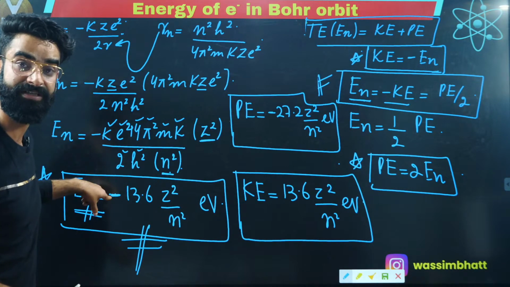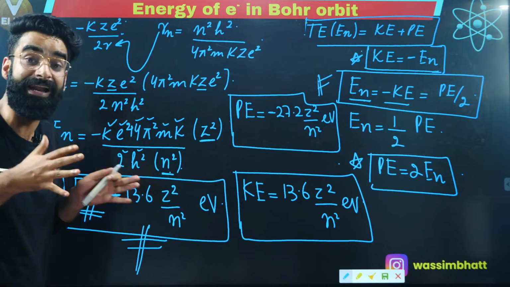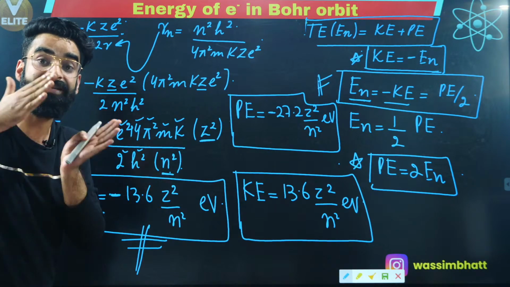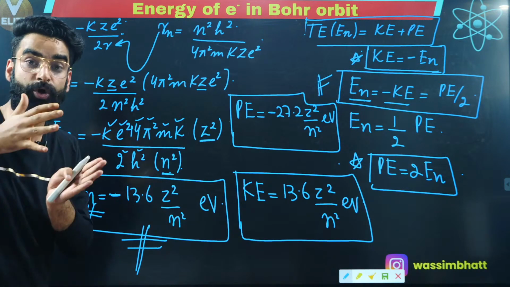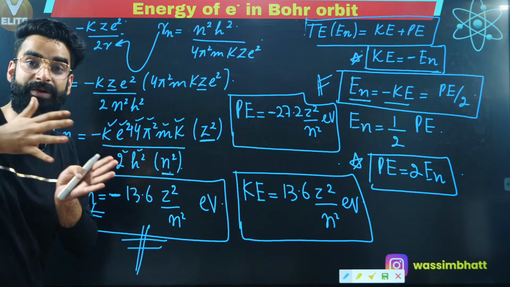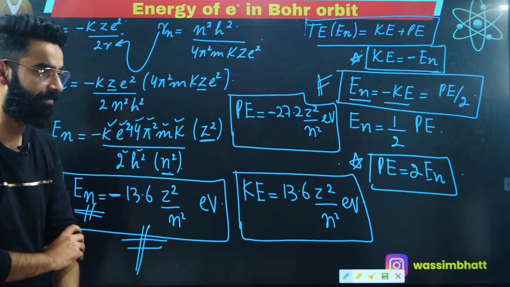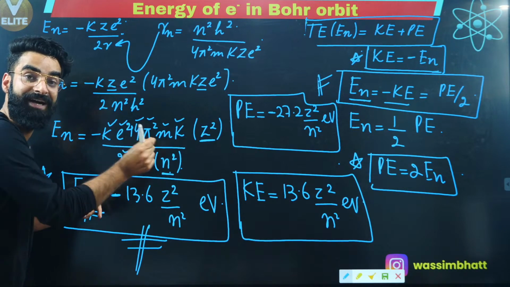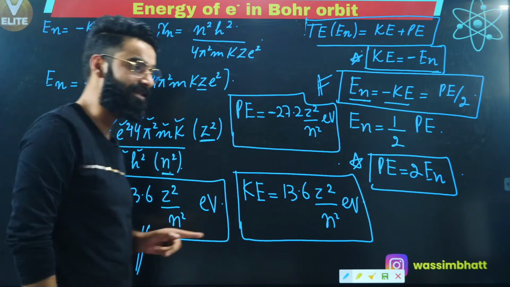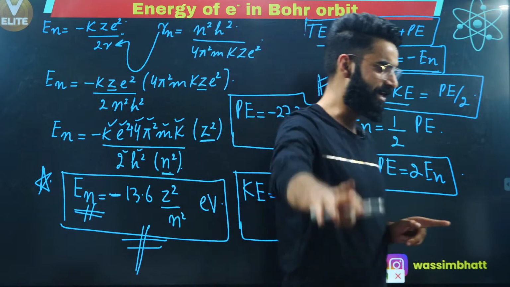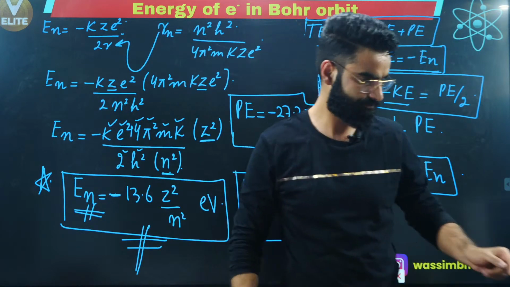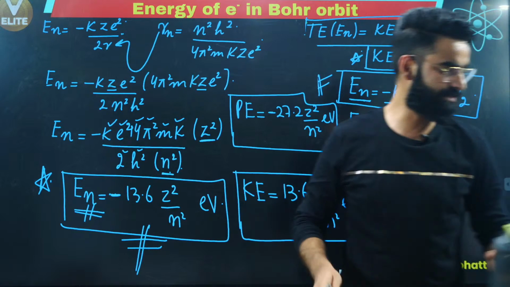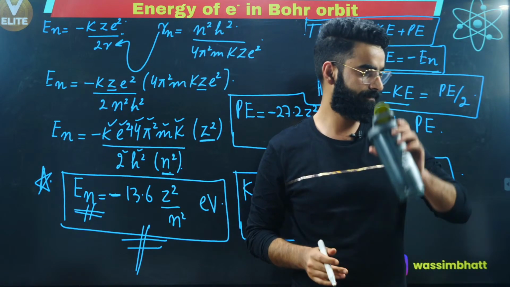What is the significance of this negative sign? This negative sign clearly tells me that the electron is under the influence of the nucleus. The electron and the nucleus have some sort of attraction in between them, right? So this negative sign simply shows the attraction between the nucleus and the electron, which is present in the nth Bohr's orbit, right? Let me know first if it is clear till here so that I can move on.